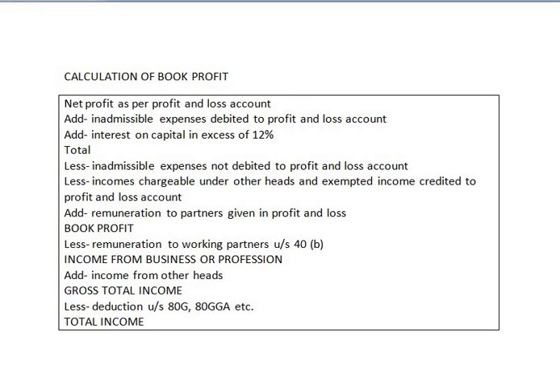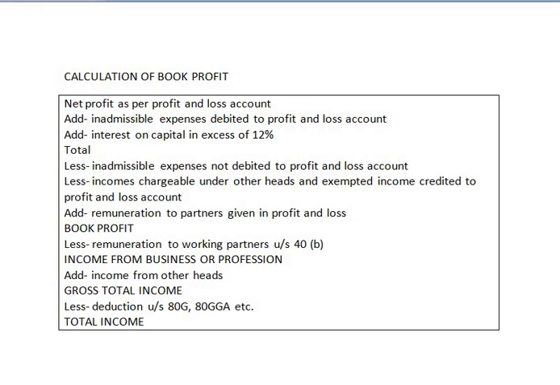If there is any interest on capital in excess of 12%, that has to be added because that is disallowed. Interest paid to any partner on his capital up to 12% is allowable, and the excess is disallowable. So that becomes a disallowable expense which has to be added back. Then we get the total.